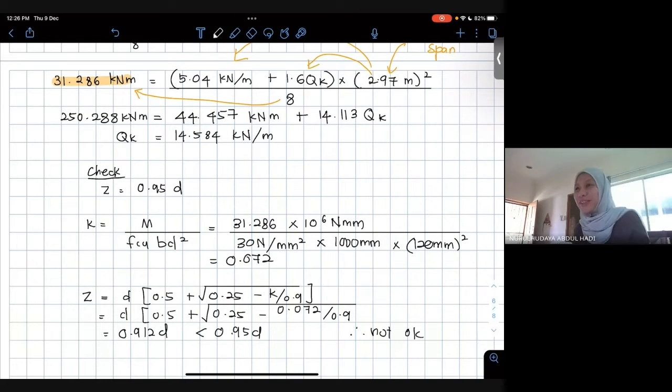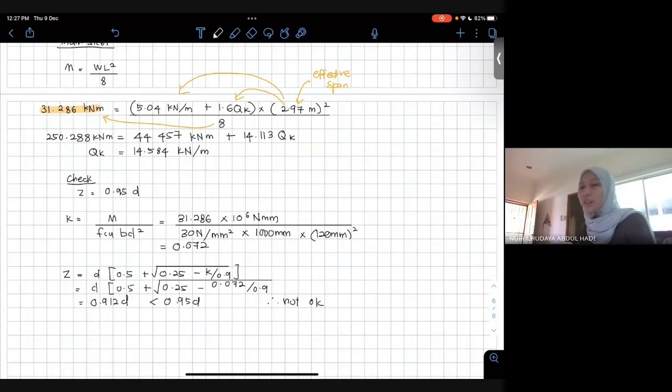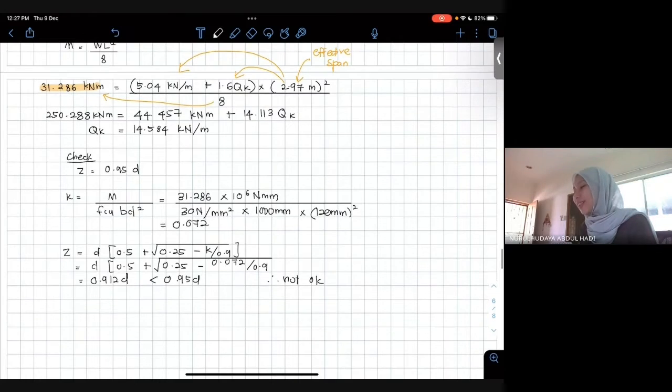Bukan more than 0.95, sebab kalau dapat 0.96, dapat 0.97, lebih besar daripada 0.95, jawapan you betul. Sebab dia lebih besar dari 0.95, you masih lagi kira pada 0.95, betul lah you assume. But bila you kira macam ni, you dapat it is less than 0.95D, which means that the value of Z that you assume earlier is not correct. Kita kena buat balik. So if it's not correct, then we need to do another time lagi.